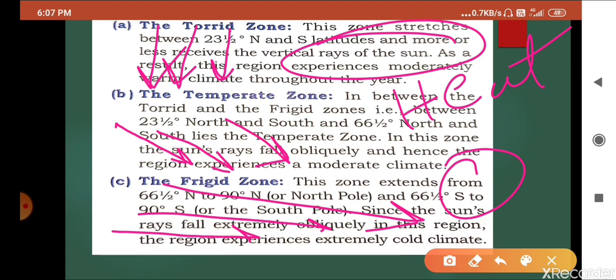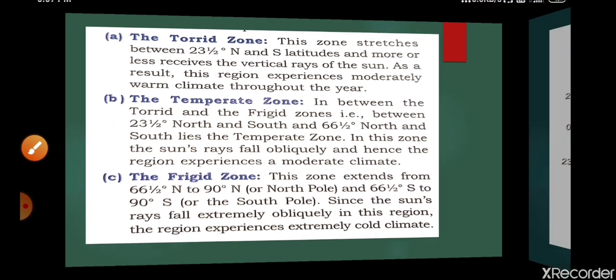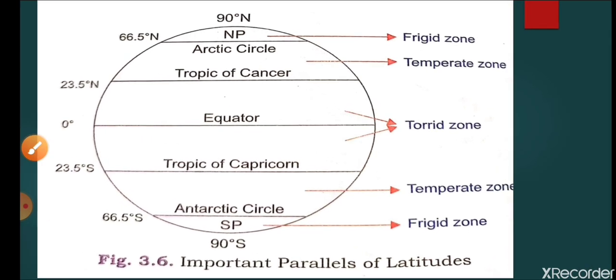So the temperate zone's temperature is a little less than the torrid zone and more than the frigid zone. While we are discussing the torrid zone, it is near the equator, the sun rays are straight, and that's why the temperature is very high. So I hope you understood these three kinds of zones. You can understand with the help of the picture.